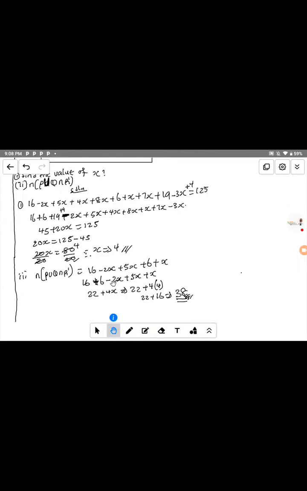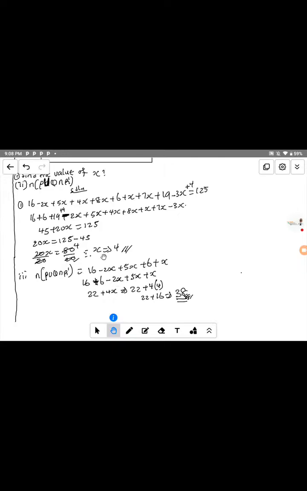When you pay 2 naira out of the 5 naira to that person you owe, you are left with 3 naira. So minus 2s plus 5s gives us 3s. Plus s gives us 4s. That is how I get 4s here.